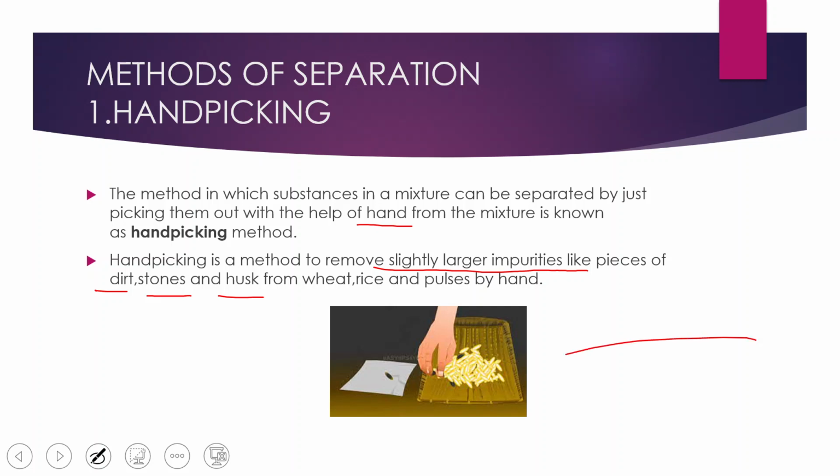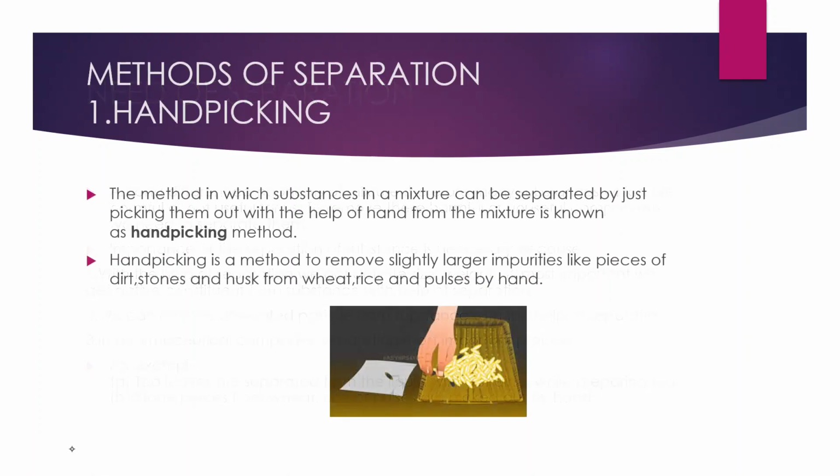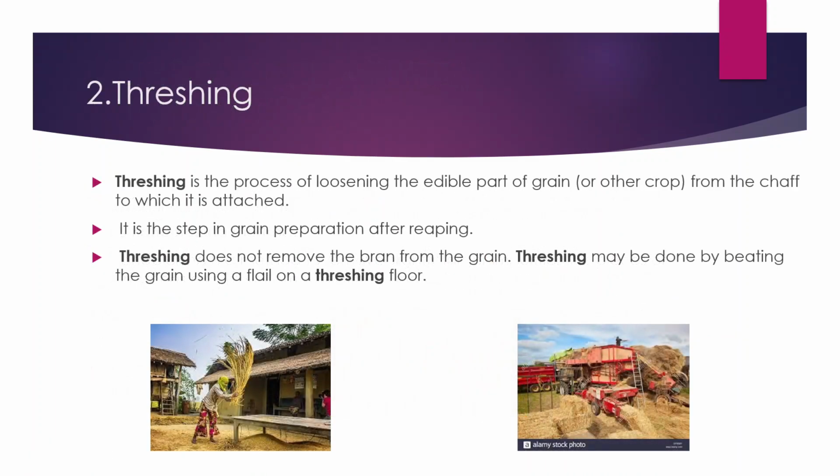The next method of separation is called threshing. Threshing is the process of loosening the edible part of the grain. Edible part means the part we eat, from the chaff to which it is attached.